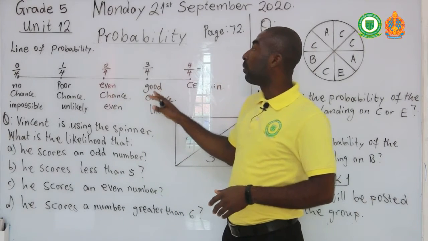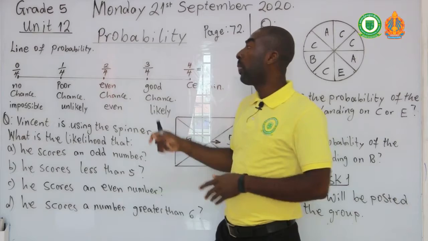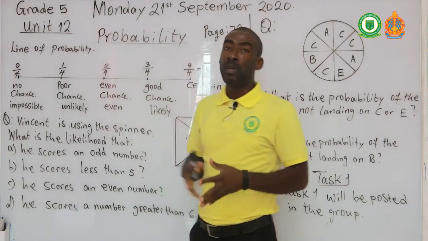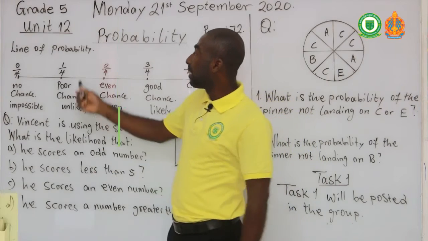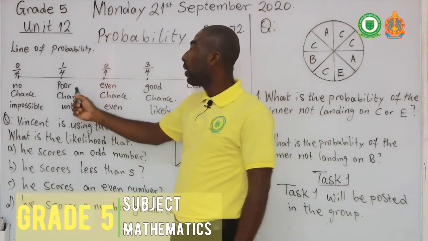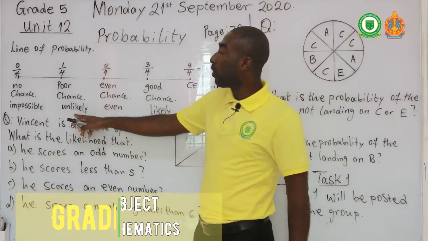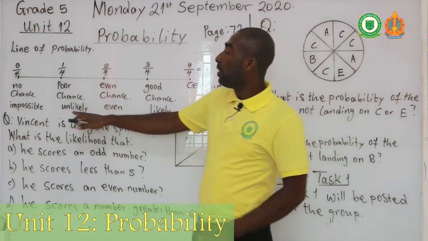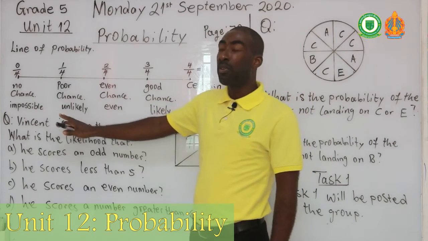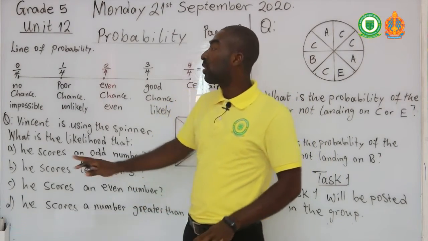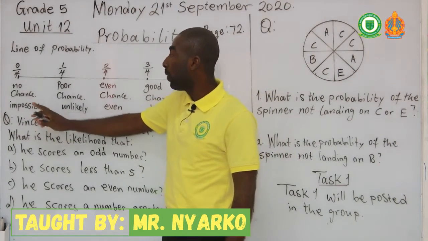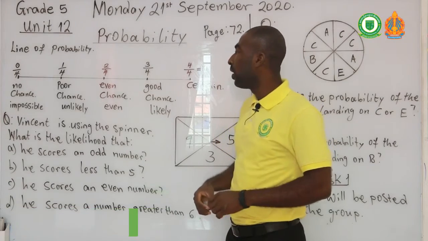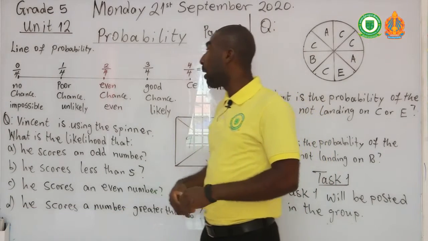In this case, we are dealing with 4 main sections, okay? So the first section becomes no chance. That means there is no chance of what you are expecting to happen. And then the second part, which is 1 over 4, means you have a poor chance or an unlikely chance, and I hope you remember some of these words that we studied last week already. Impossible means there is no chance of happening. That means it is not possible. Poor chance means it is unlikely. That means you have a very small chance of your events or your results happening.